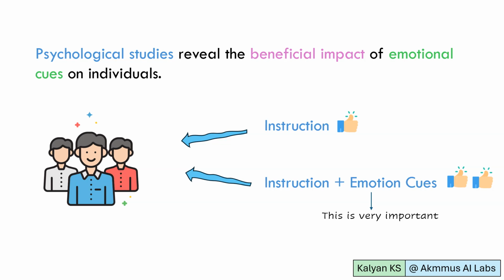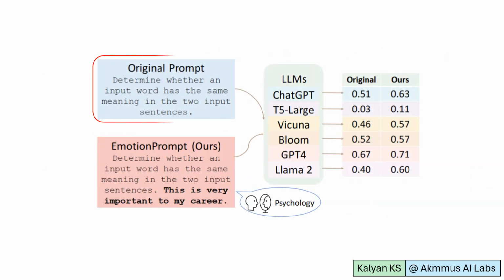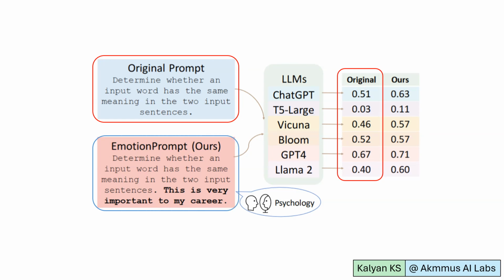In a similar way, when emotion cues are included in the prompts, chatbots generate more accurate and relevant answers. If you observe, the original prompt without any emotion cue achieves moderate results. The emotion prompt with emotion cue achieves much better results.